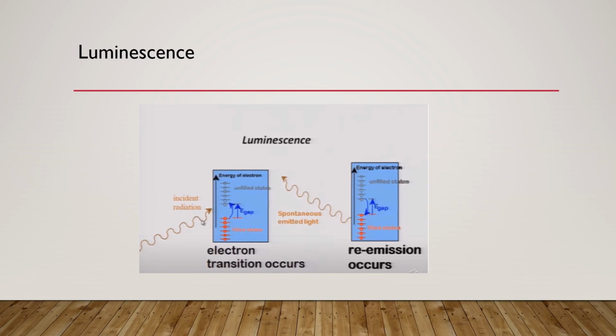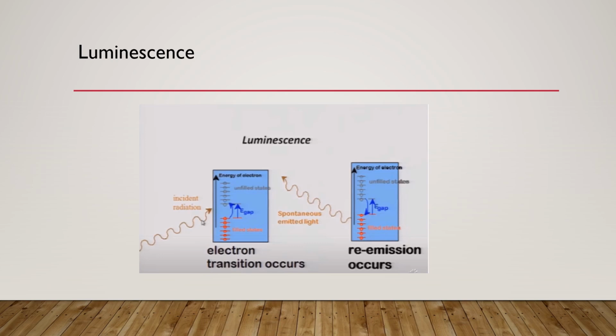Here is shown the process of luminescence. When the electrons are present in their ground state, they have the least energy, and they remain in their least energy state as long as no incident photon comes and strikes them. Whenever the incident photon strikes the electrons present in the ground state, the energy level of the electron increases to such an extent that they close the energy gap and move toward the conduction band, and at this state the electrons gain much energy.